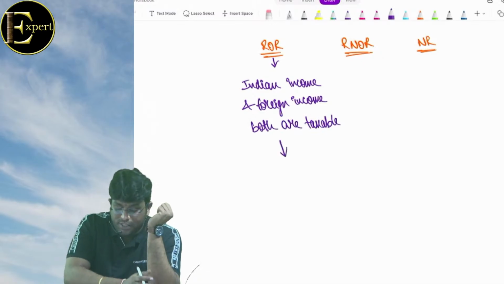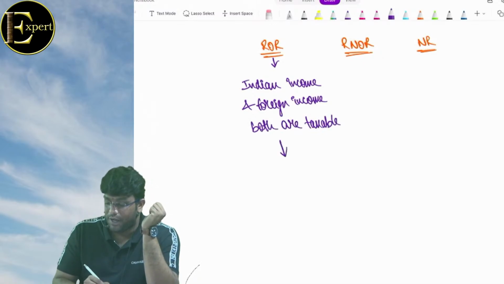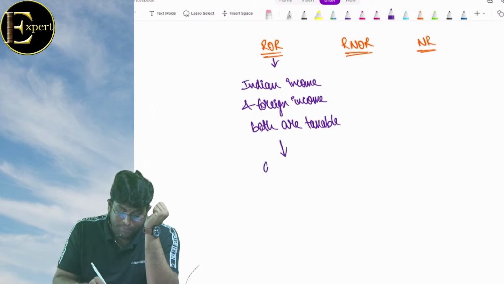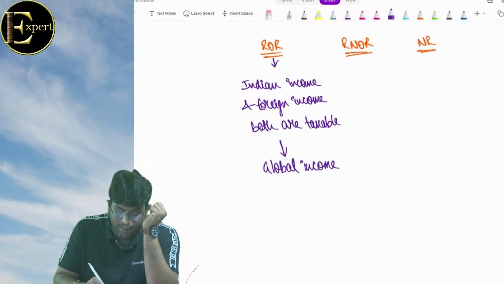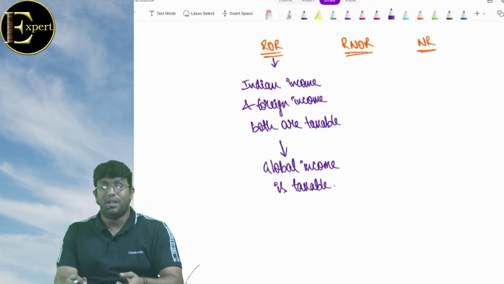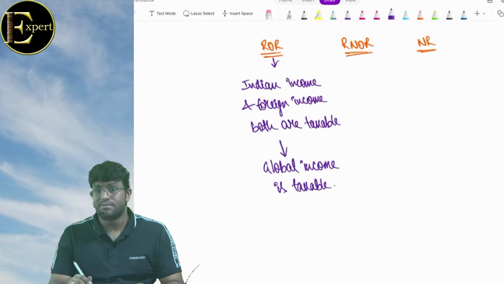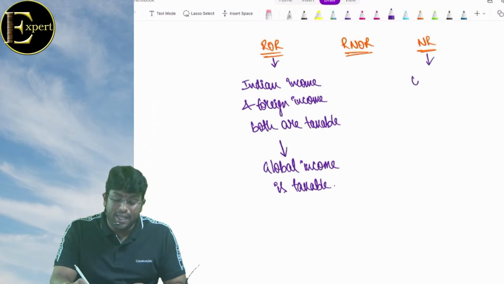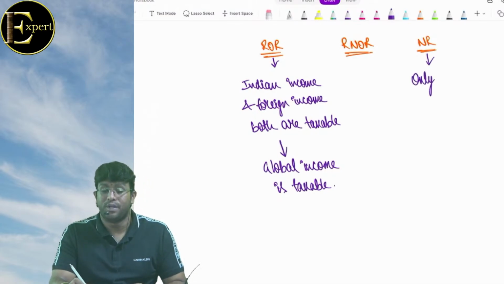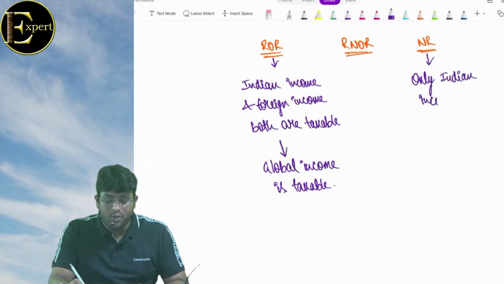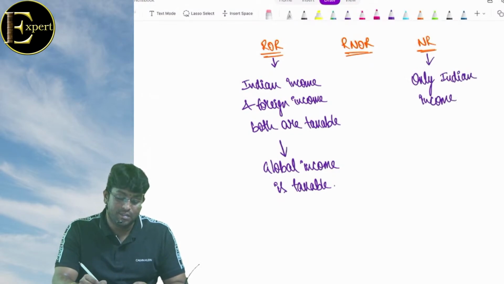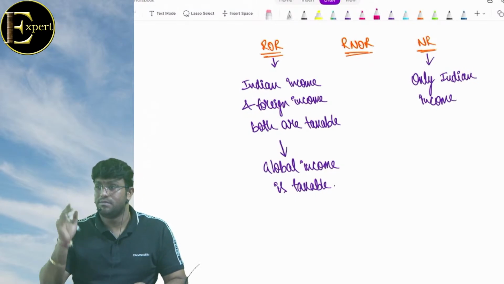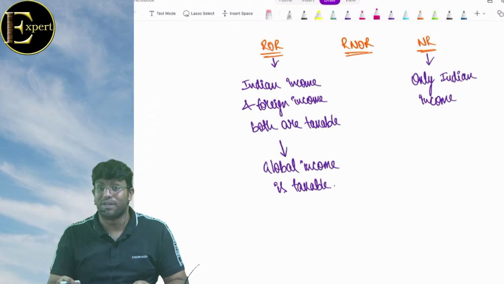I repeat again, what is taxable, sir? Indian income and foreign income. Both are taxable. In simple terms, we always say global income is taxable. Did the language make sense, beta? What is taxable? Global income is taxable. And in case of NR, only Indian income. And if you tell an NR about foreign income, he will hit you with a slipper, no doubt about it. Next.